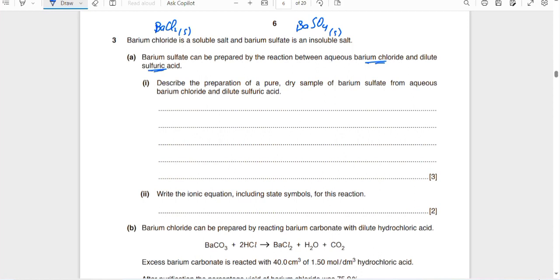We mix both of these solutions. When the aqueous solutions of these two different compounds, barium chloride and sulfuric acid, are mixed, barium sulfate is formed, and that is insoluble, so it has to be filtered. So now let me tell you.